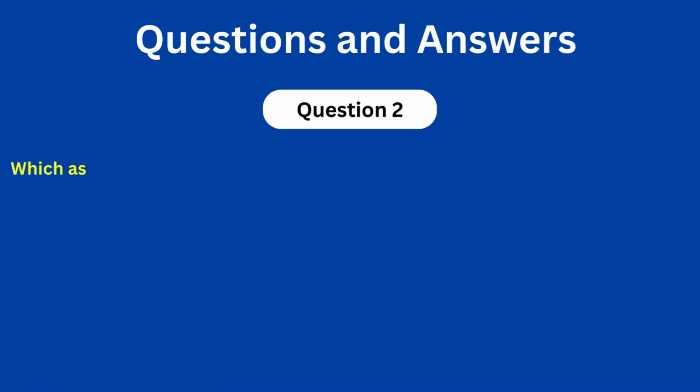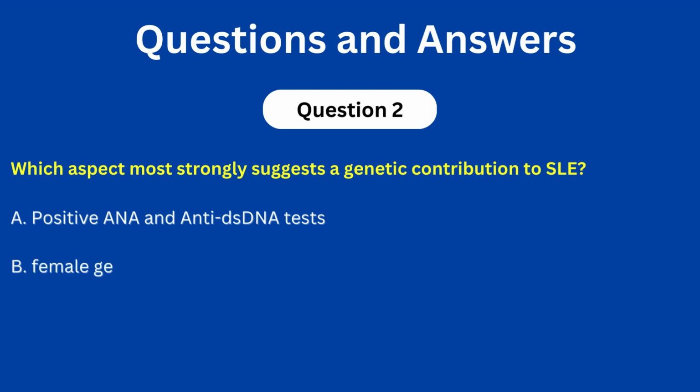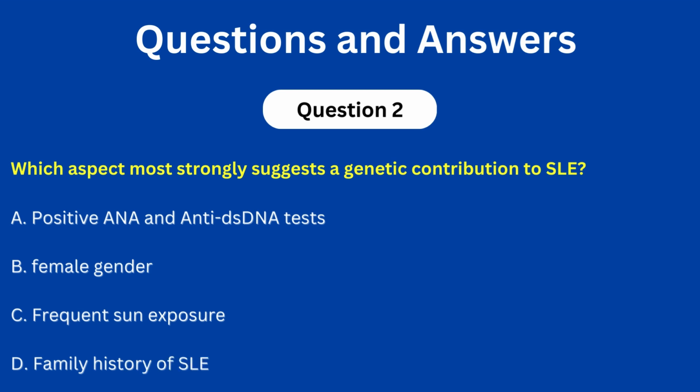erythematosus. Question number 2. Which aspect most strongly suggests a genetic contribution to systemic lupus? A. Positive ANA and anti-double-stranded DNA. B. Her female gender. C. Frequent sun exposure. D. Family history of systemic lupus. The correct answer is D.